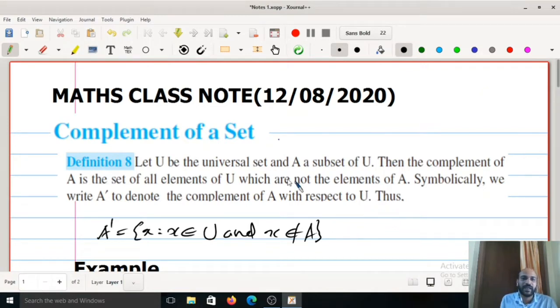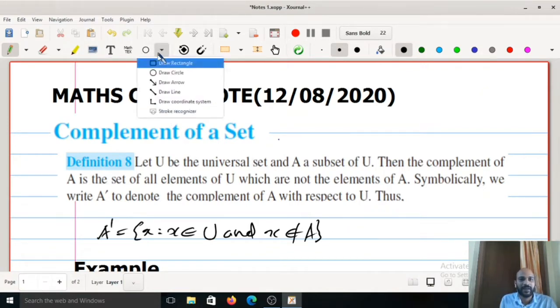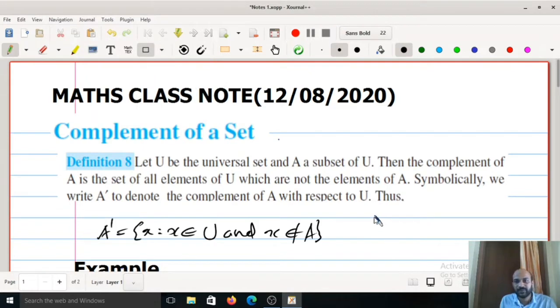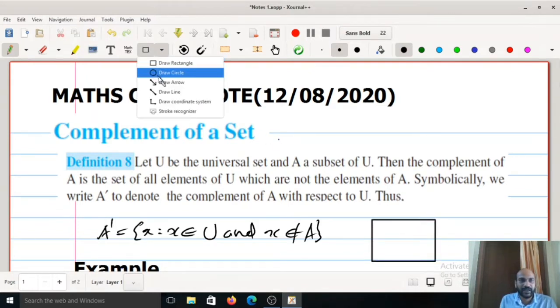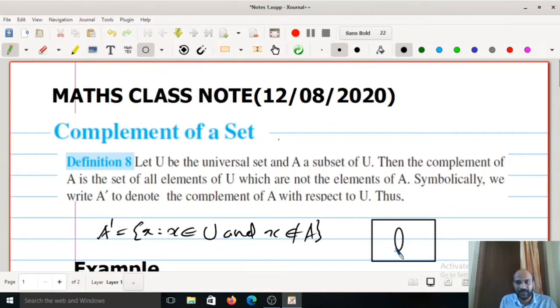We can represent A complement by using Venn diagram in this way. So rectangle for universal set and circle for subset. Then we can mark U and this is A. Which portion is A complement? All elements in U which are not in A. That means it will be outside A, outside A. This region is A complement.